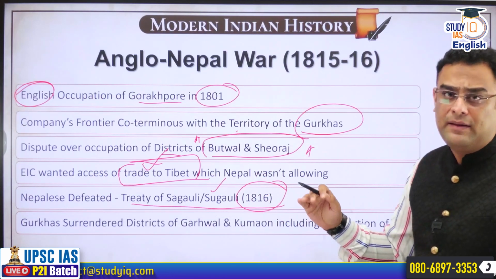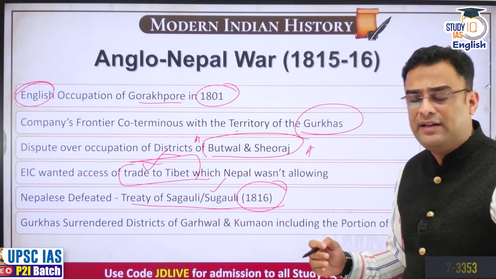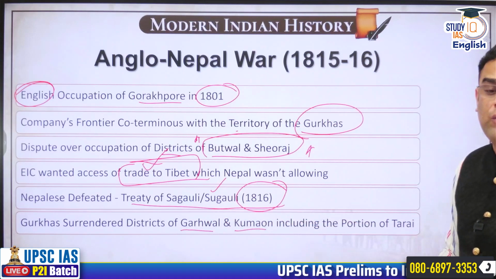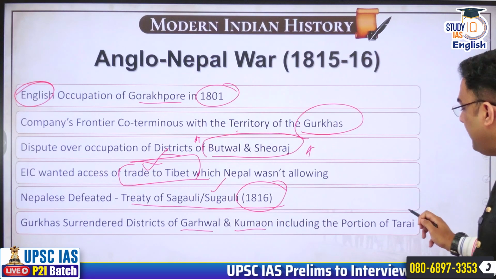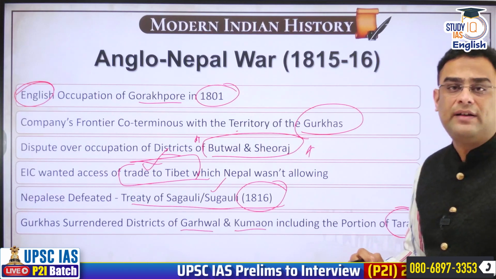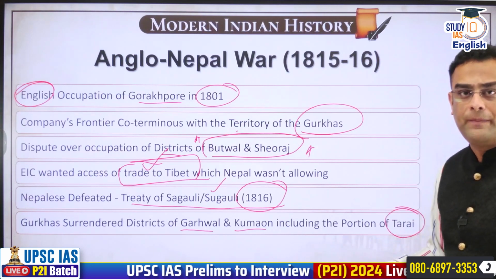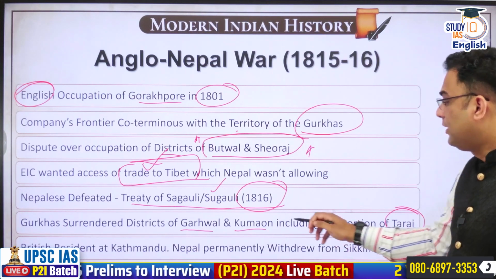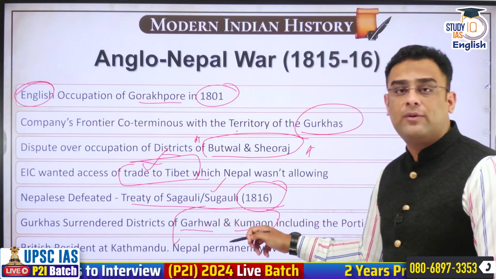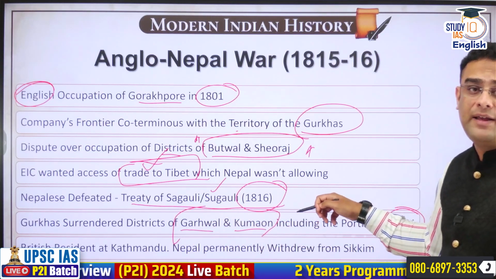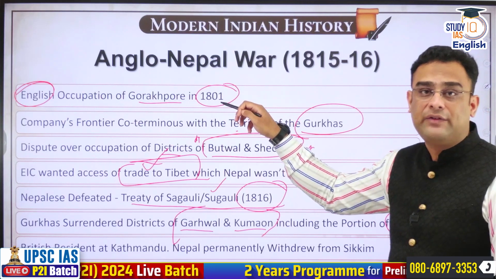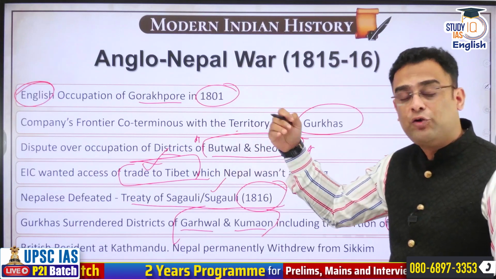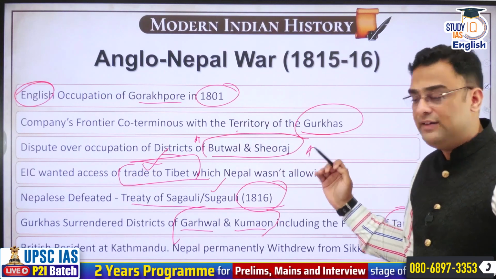According to this treaty, the Ranas of Nepal accepted their defeat and surrendered the areas of Garhwal and Kumaon to East India Company. Also, some part of Tarai region was surrendered to East India Company's rule. So, in this manner, a comprehensive defeat ensured that East India Company got these very crucial areas of Garhwal and Kumaon, and from this area, you could have an alternate access to go towards Tibet also. The Rana of Nepal after that did not object to access to Tibet from this region.